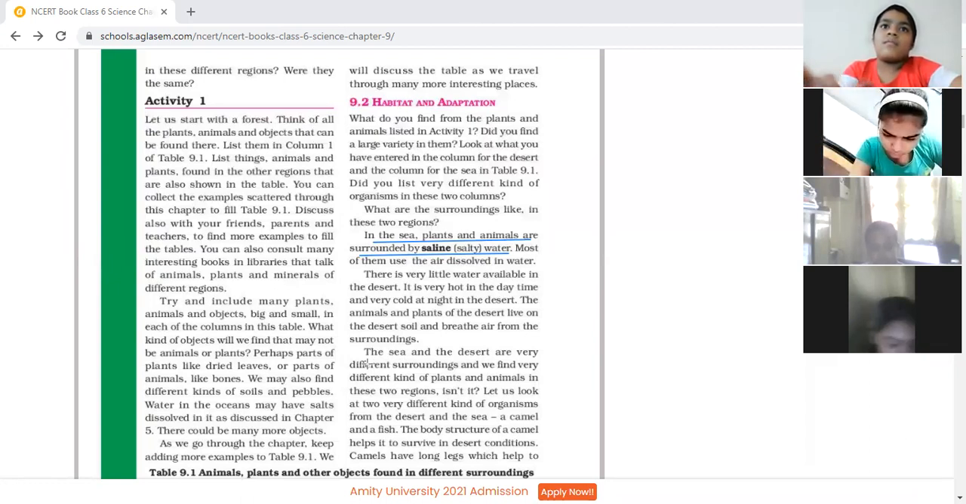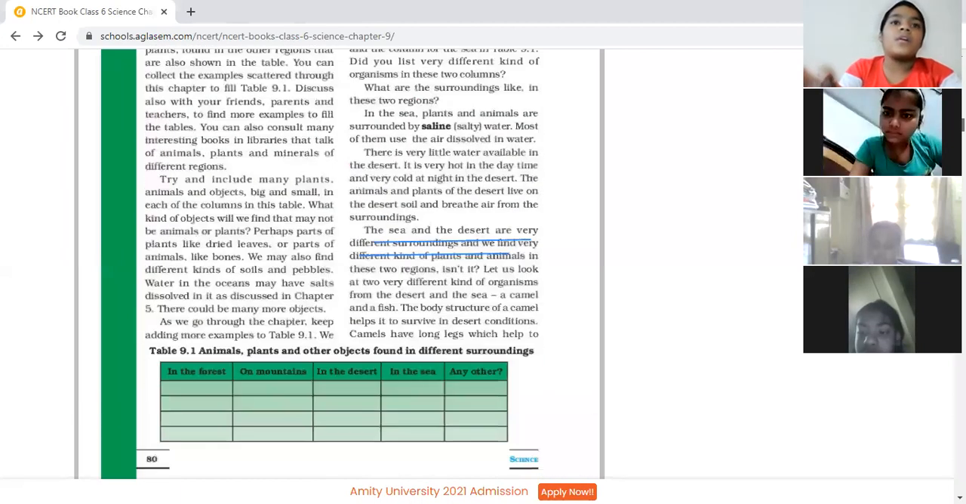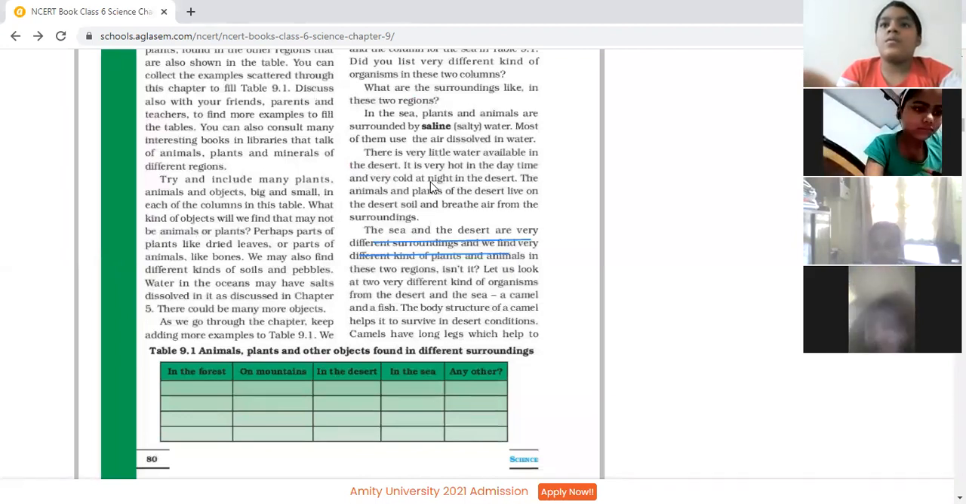Let us look at two very different kinds of organisms from the desert and the sea. A camel and a fish. The body structure of a camel helps it to survive in desert conditions. Camels have long legs which help to keep their bodies away from the heat. Wait, you can frame one extra question over here. What are the adaptations of the camel? Kindly write down: adaptations of the camel.